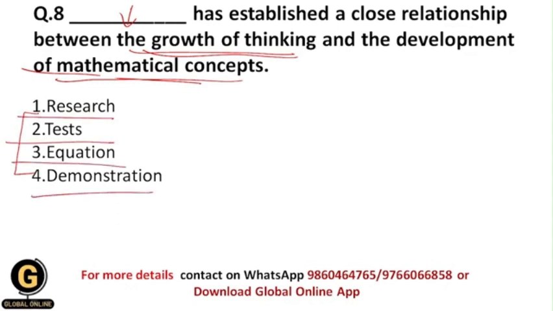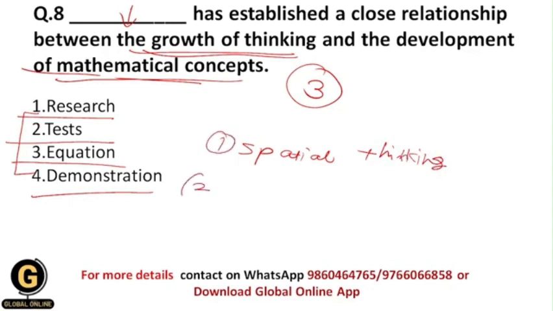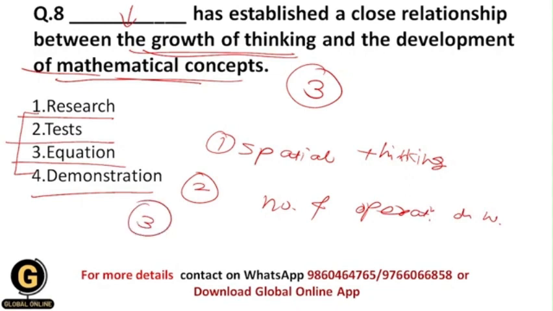So basically students, within the mathematical concepts there are 3 basic concepts. Those concepts are spatial thinking, this is the first concept. The second one is number and operation on number, and the third concept is measurement.